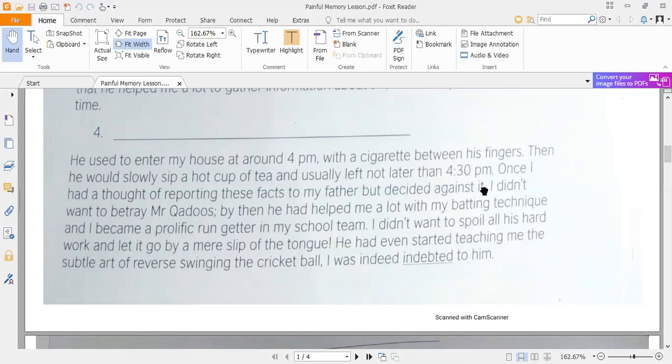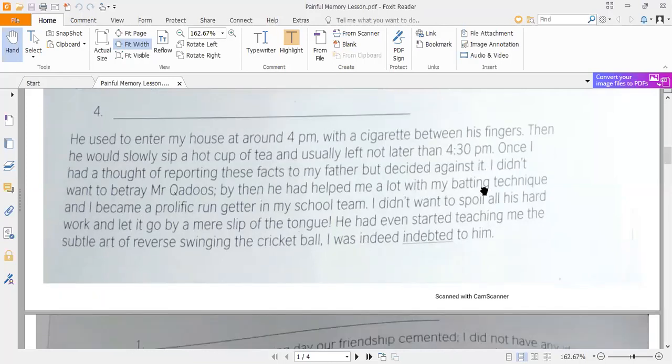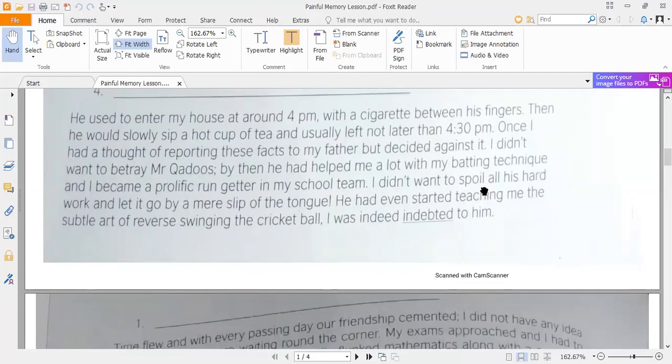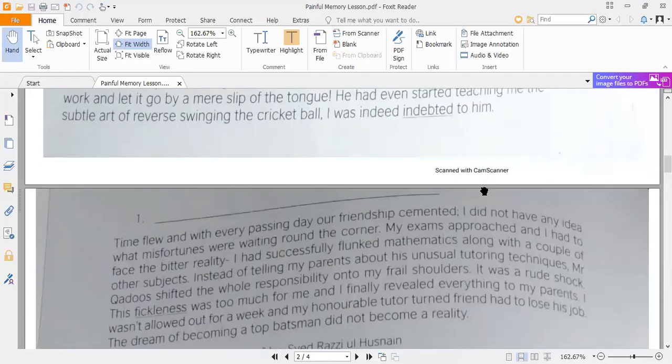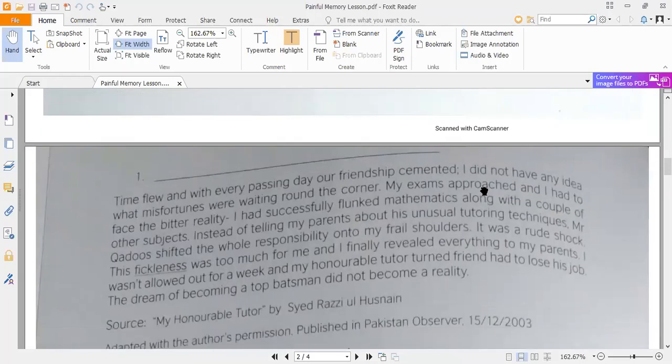I didn't want to spoil all his hard work and let it go by a merry slip of the tongue. So he explained that he didn't want to spoil the reputation or the work of the teacher just because of the slip of the tongue. He had even started teaching me the subtle art of reverse swinging the cricket ball. I was indeed indebted, means thankful to him. Now he tells more information about the tutor, that what he used to teach him in those previous days.